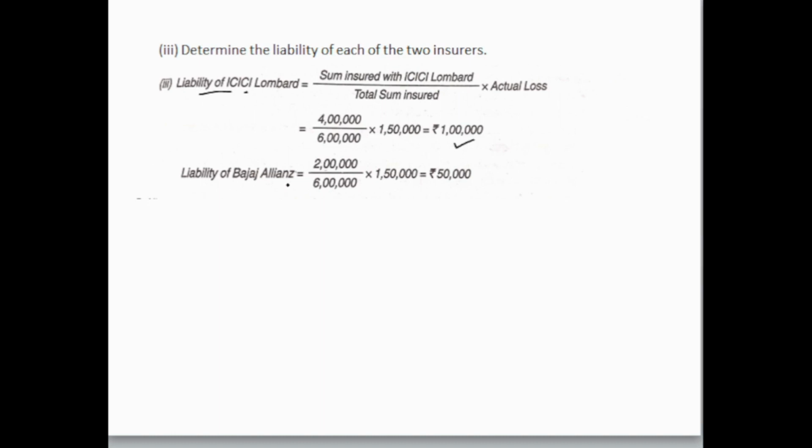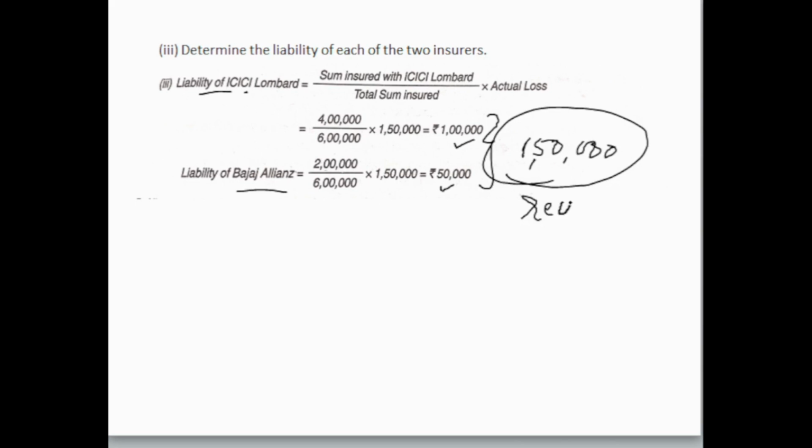Then the next one is liability for Bajaj Allianz. Bajaj Allianz उसने कितना लिया था? That is 2 lakh rupees. और total insurance कितना था? That is 6 lakh rupees. So 2 lakh divided by 6 lakhs into actual loss, that is 1,50,000. That comes to 50,000. So Bajaj is going to pay 50,000 only. So the total of this, that is 1 lakh from ICICI and 50,000 from Bajaj, is going to make a total of 1,50,000. So this is how he is going to recover his insurance money.